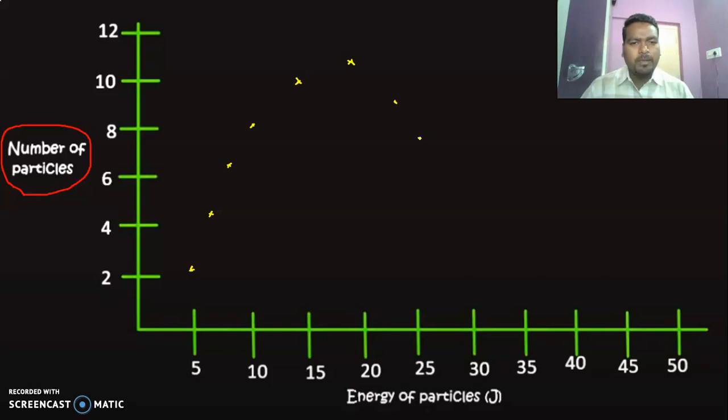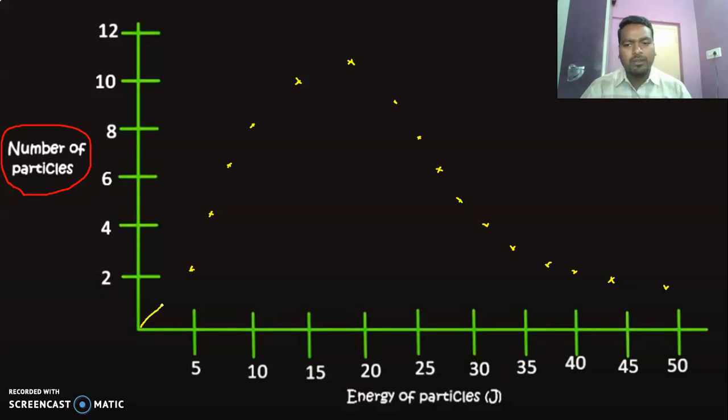So each point indicates the number of particles and their corresponding velocity. This is how the molecules possess different velocities. For example, in this zone around 2 molecules possess 50 joules of energy, 3 molecules possess nearly 44 joules of energy, and nearly 4 molecules possess 35 joules of energy. So this is how the velocity is distributed. These are the different velocities possessed by different fractions of molecules.